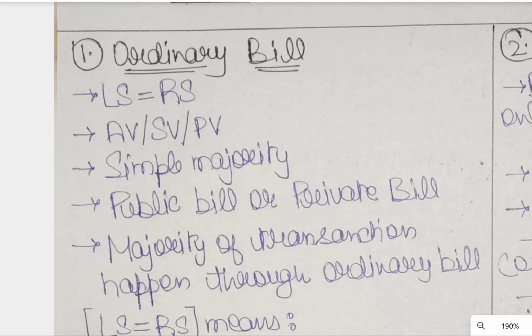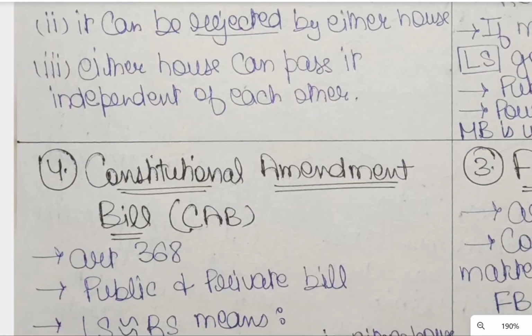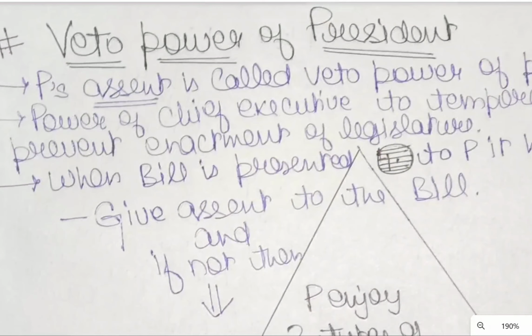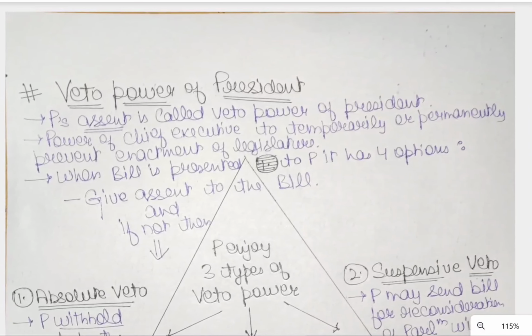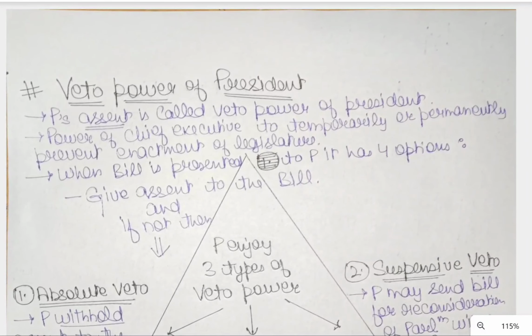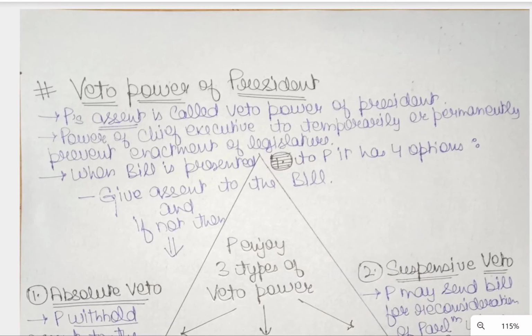What are veto powers? Let's first discuss the veto powers of the President. The President's assent is called the veto power of the President. Suppose a bill has been passed in both houses of Parliament and is sent to the President. The President giving assent or withholding the assent is termed as the veto power of the President.